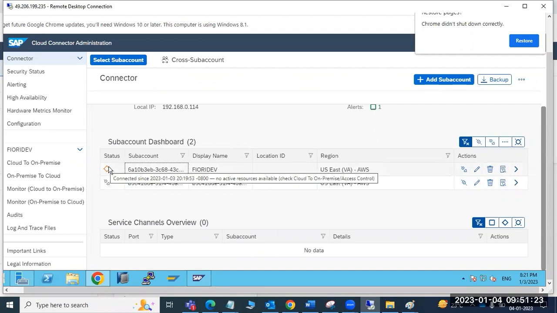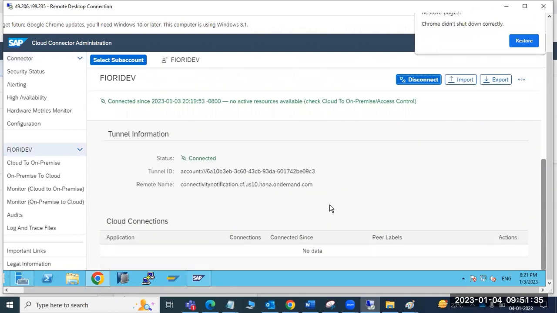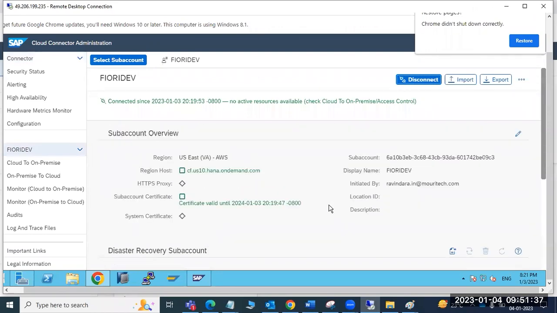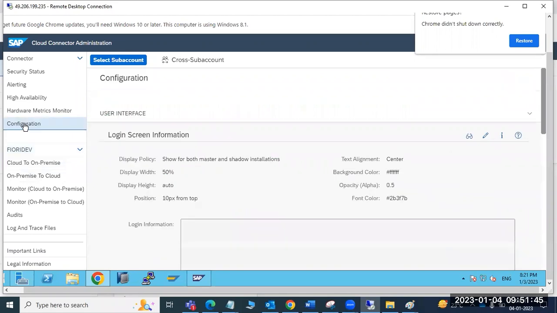Okay, there are no resources available, which means we have not connected to our backend system. So that's why it is showing that. Nothing is connected to our backend. Backend system means we need to provide our SID and SICF URL. SICF URL and our SID also we have to connect here. So let me go here.